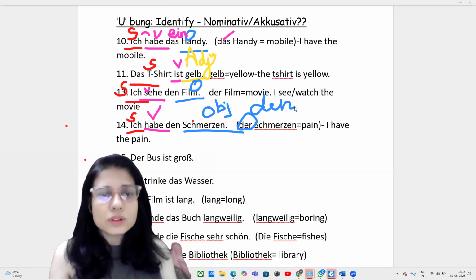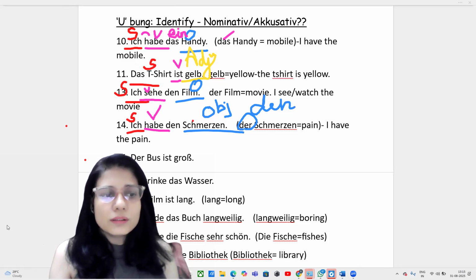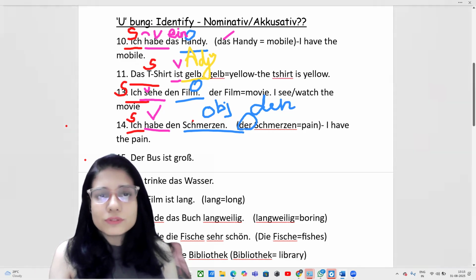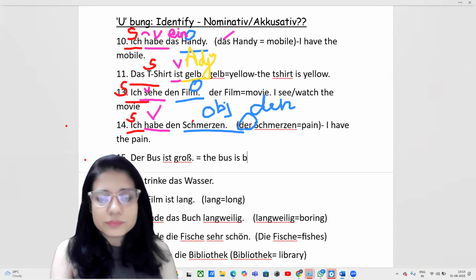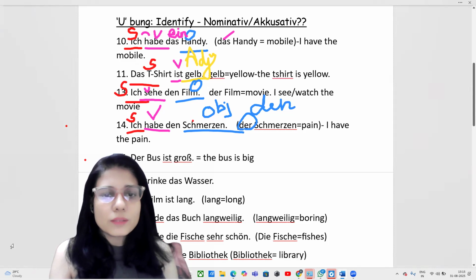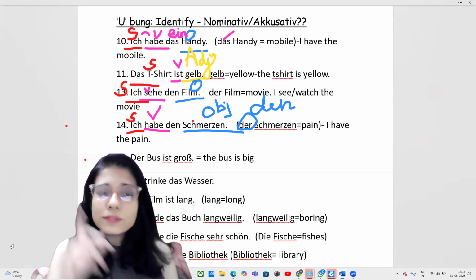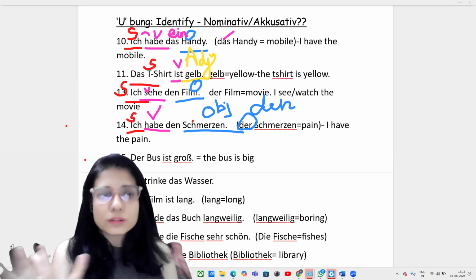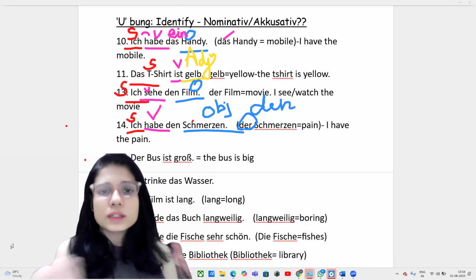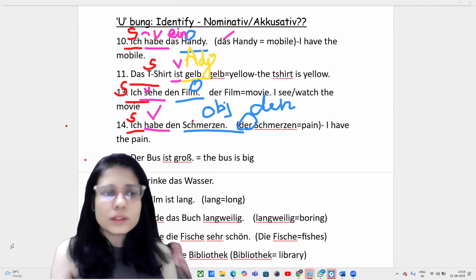Der Bus ist groß. The bus is big. So again, I'm writing the translation first. So the bus is big. So we are talking about the bus in the sentence and it is big. So only one thing we are saying, that bus. There is no I, you, he, she, it or two things. It is only one thing. So bus is your subject.